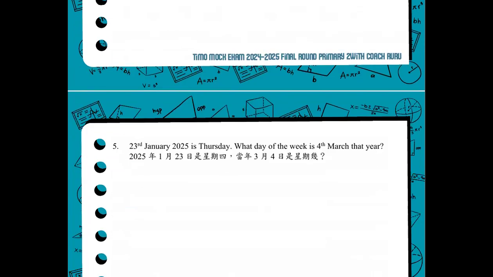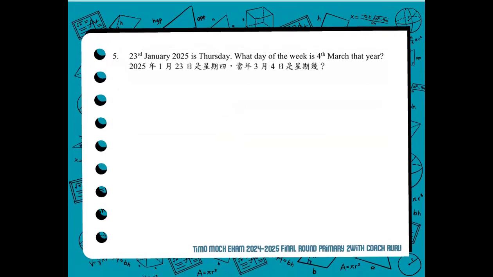Now for number 5. 23rd of January 2025 is a Thursday. What day of the week is 4th of March that year? So, if this is the question, we know what to do.